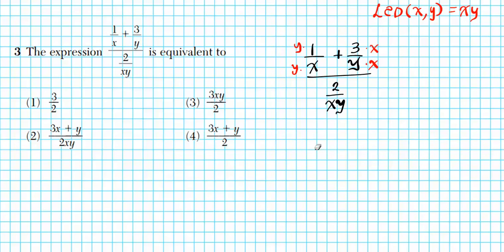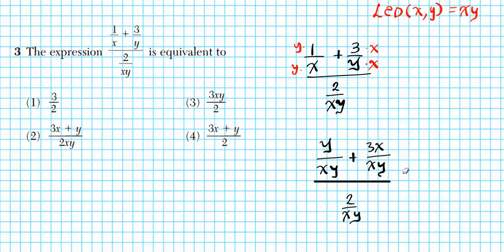So we have y over xy plus 3x over xy, and that's divided by 2 over xy. Now remember that multiplication commutes, so y times x is the same thing as x times y.